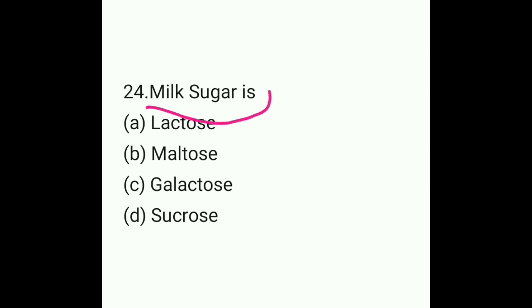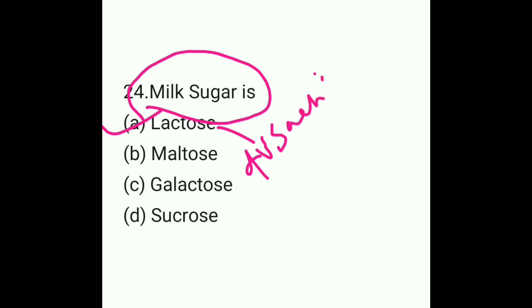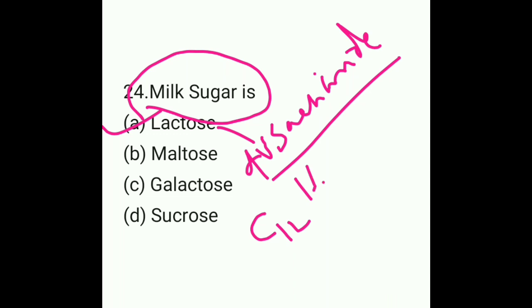Milk sugar is. This is also a very important question. Option A lactose, option B maltose, option C galactose, and option D that is sucrose. So what will be the answer here? So here the answer will be lactose. Okay, let me explain all the things. Lactose is basically a disaccharide, and its molecular formula is C12H22O11.